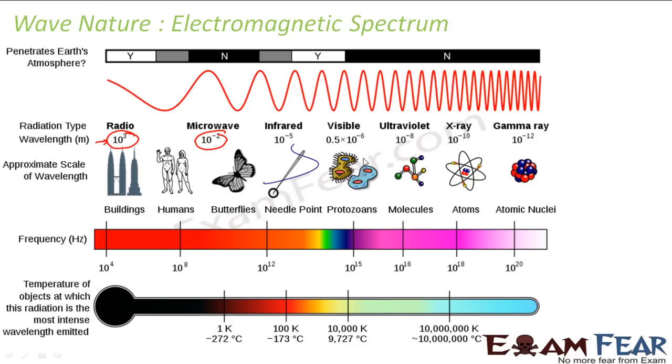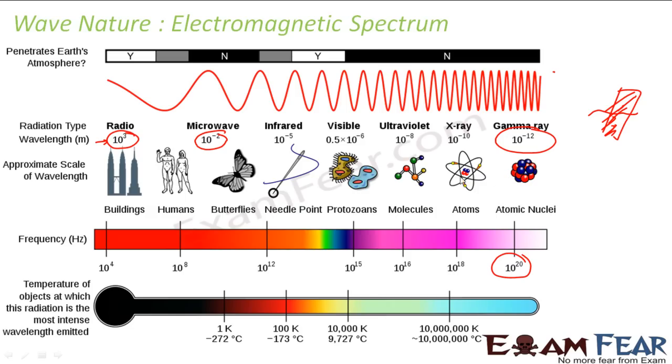Talk about visible rays, which also have a very small wavelength and high frequency. And then we have X-rays and gamma rays. Their wavelength is very, very small. If you notice here, the gamma rays have very high frequency, and the wavelength is so small that even if there is a wall, it crosses that. If there is a big tin, a big biscuit bag, a building, it will cross everything. Why? Because the wavelength is very small. It's at the nuclei level.